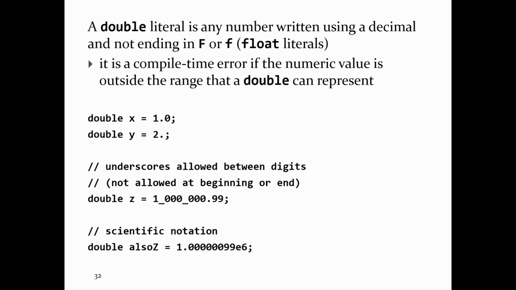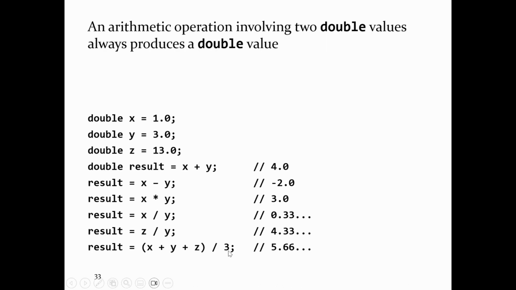So you can't raise it to 10 to the 6.5, for example. That's not allowed. Just like with int and long and any other integer type, that's not exactly true. Just like with int and long, if you perform an arithmetic operation with 2 double values, you always get back a double value, right? So in this particular example, these work the way you expect them to.